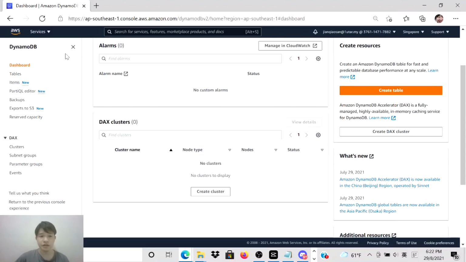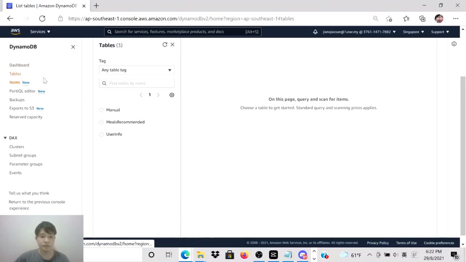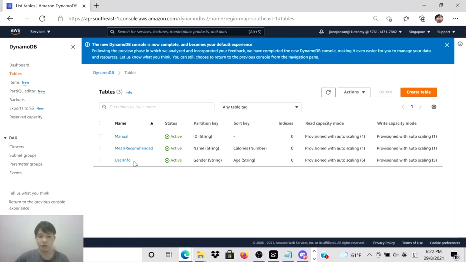My name is Sanjan Chow. Now I'm going to present the DynamoDB. I created two tables in the DynamoDB, which are user info and meals recommended. In the user info table, I set the primary key as the gender and the age. I set the primary key for the meals recommended as the name and the calories.